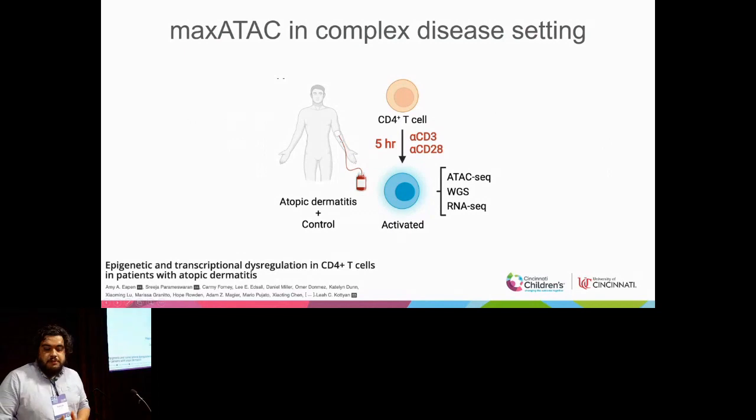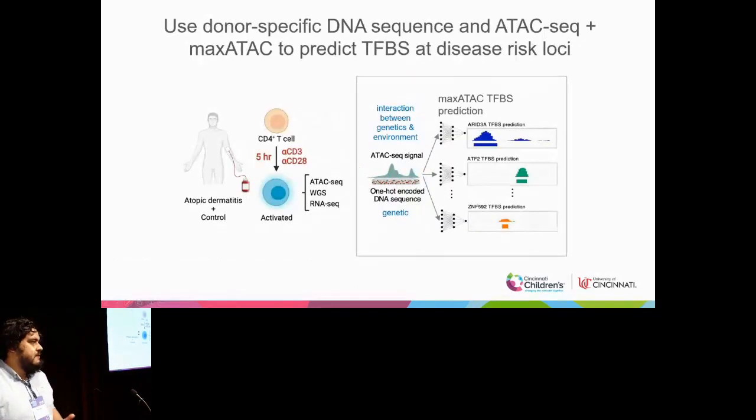And to do this, we used a wonderful dataset from our collaborators at the Children's Hospital, with patients with atopic dermatitis versus healthy controls, where we had ATAC-seq, whole genome sequencing, and RNA-seq. And for these models, we used the donor-specific DNA sequence in addition to their ATAC-seq signal to make predictions at 2 disease risk loci that had been shown to have allele-dependent accessibility profiles.